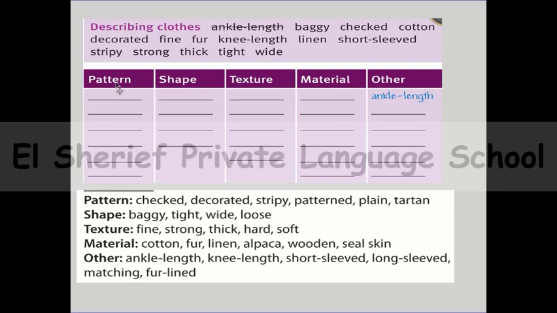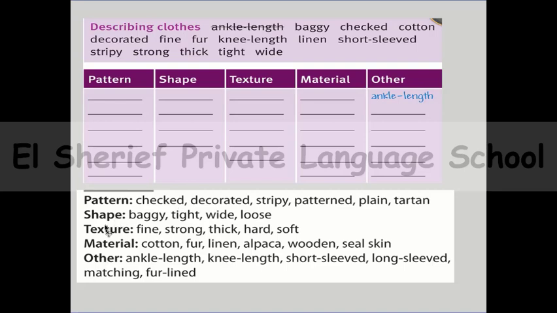Pattern is a regular arrangement of lines or shapes or colors on your clothes. Sometimes your clothes may be shaped or decorated or patterned or plain. These are words for describing the lines on your clothes.